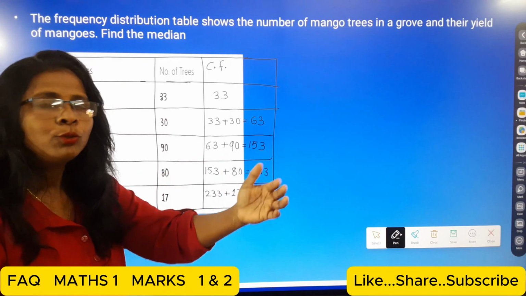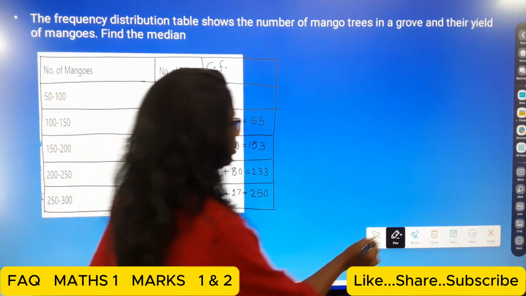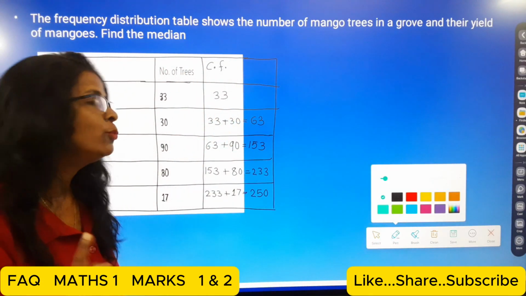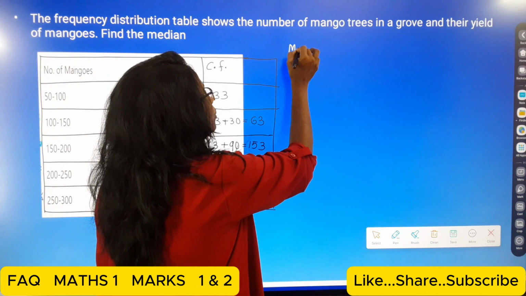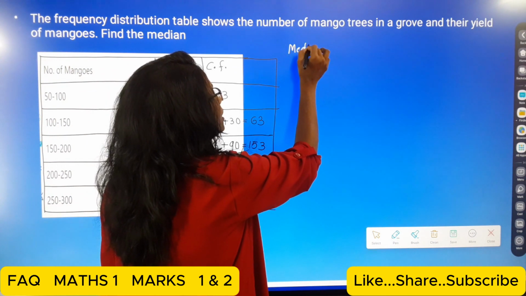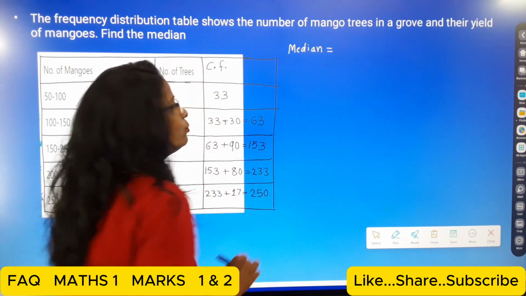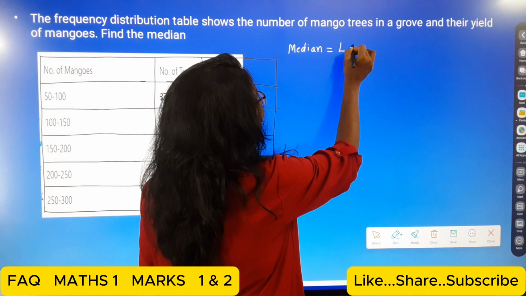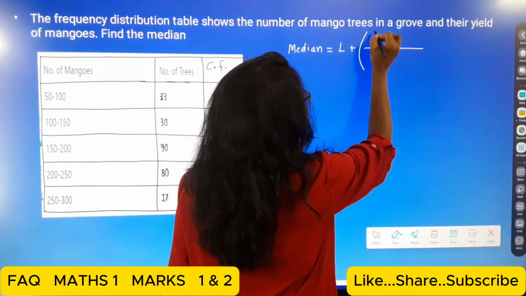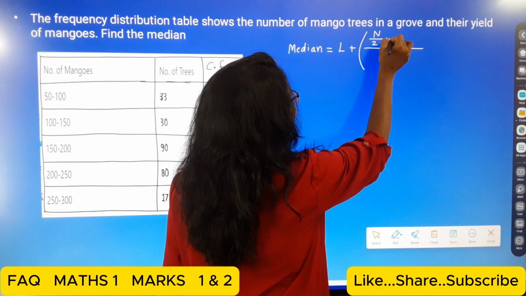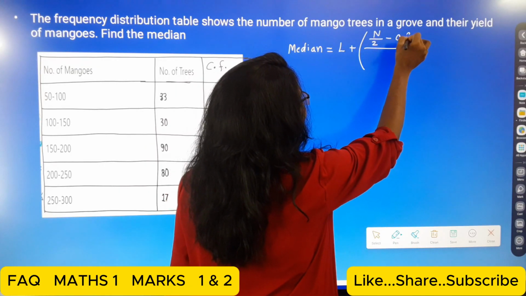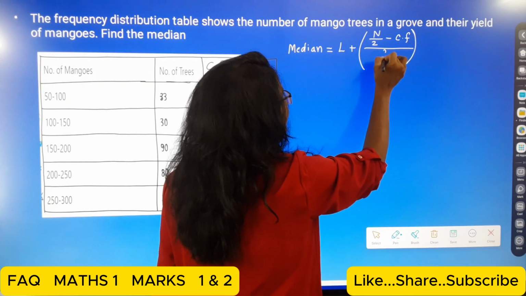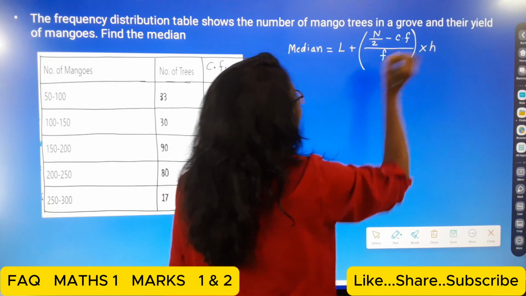So that means, students, we have the three columns. Now we are ready to calculate the median. First, students, you write down the formula. This formula is for 1 mark, students. Okay, you can get a half for 1 mark. So now median is equal to L plus N upon 2 minus cumulative frequency, divided by F, multiplied by H.